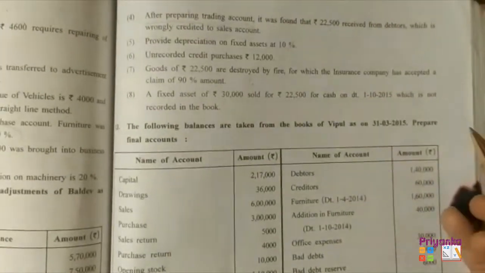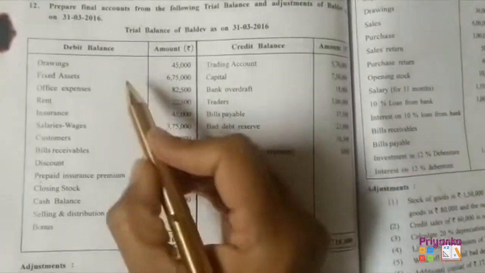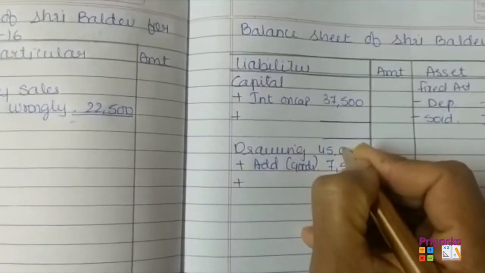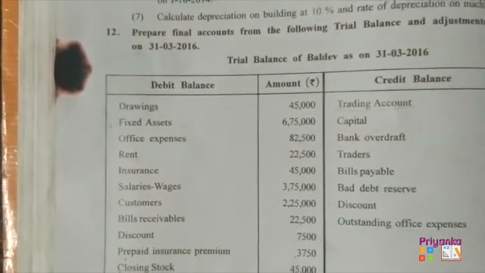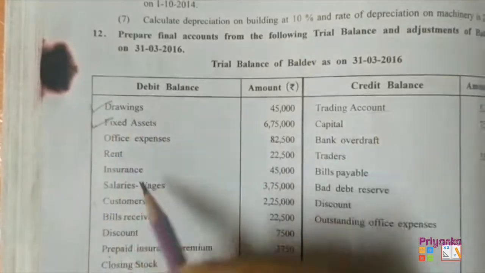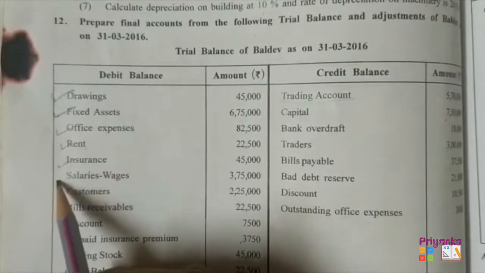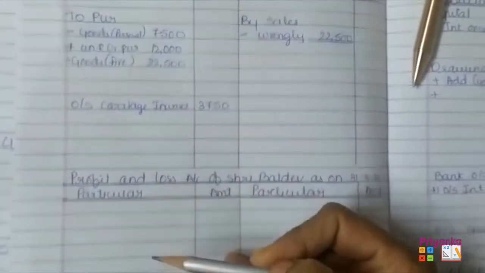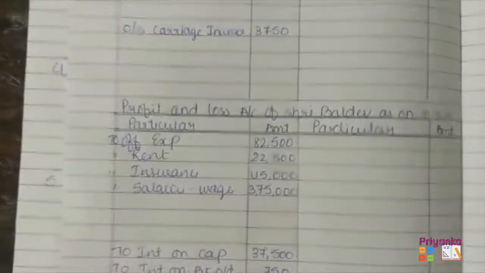So here we complete all the adjustment. Now we'll start completing the trial balance entry. So here we can see drawing which will come in the balance sheet. Drawing on the liability side, that is 45,000. Next is fixed asset, that we have already done. Office expense, rent, insurance, salary and wages, all four are going to move in the profit and loss account. Here I wrote all the amount.